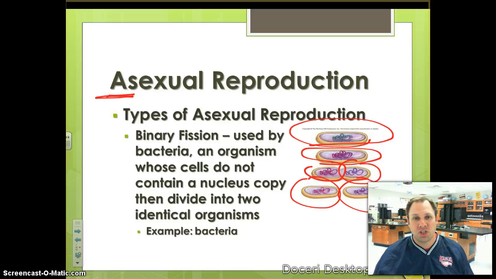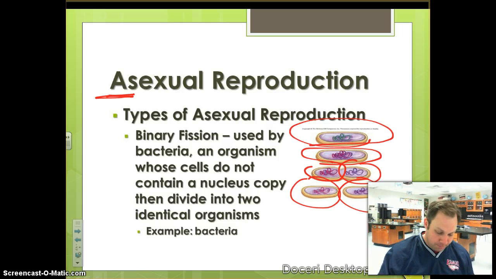Now, asexual reproduction doesn't necessarily happen in complex organisms. Okay, it usually only happens in real simple organisms, such as the bacteria or the planaria or the starfish. The more simple it is, that's where we find asexual reproduction.